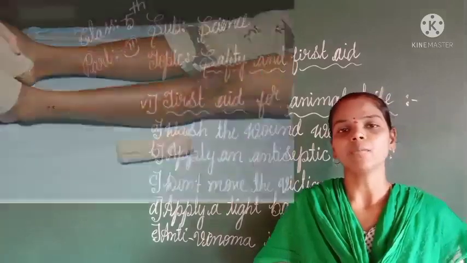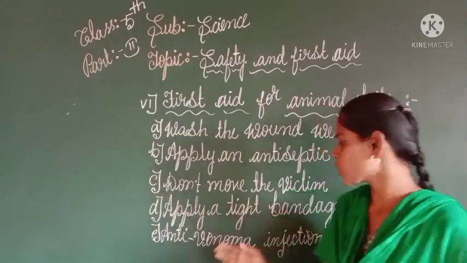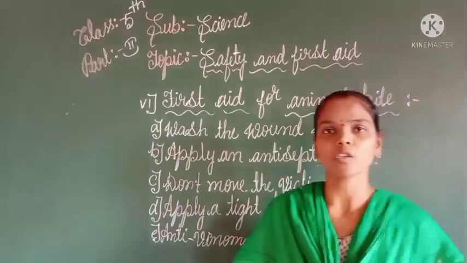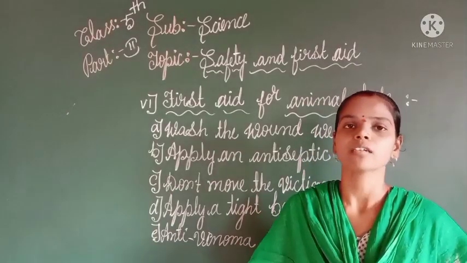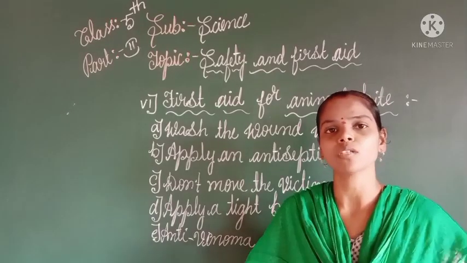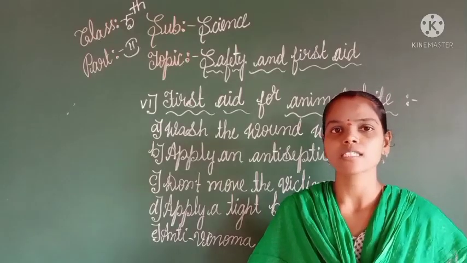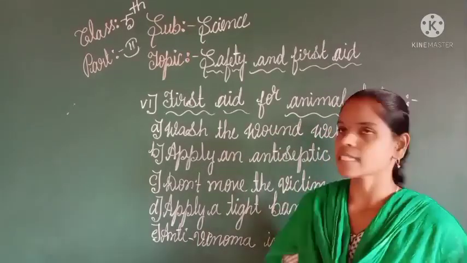After applying the bandage, later we have to give the antivenom injection. The doctor will give the antivenom injection to control the poison supply to the body. These are the first aid steps for animal bites.